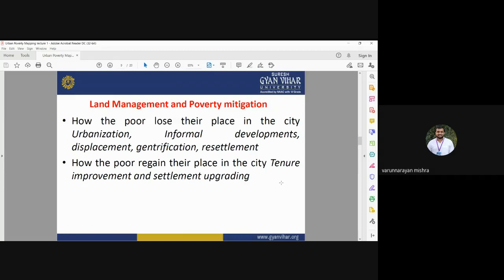How can we improve land tenureship, and how can the poor regain their place in the city? Through tenure improvement and settlement upgrading. For that we need to apply a proper land management system. If there is a proper land management system, no person will lose their place in the city, no person will become urban poor, and it will definitely decrease urban poverty.